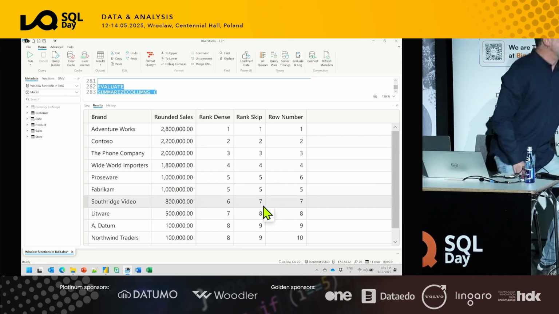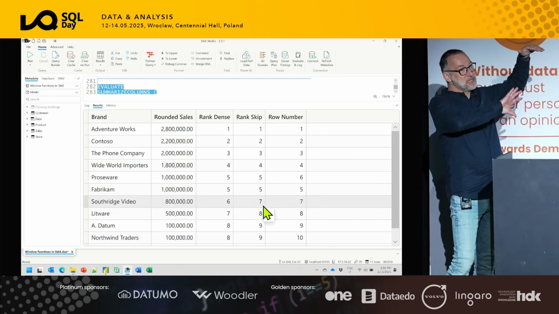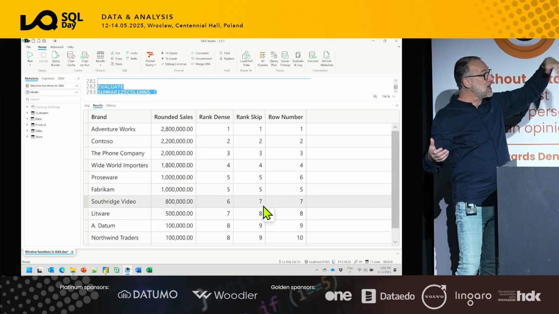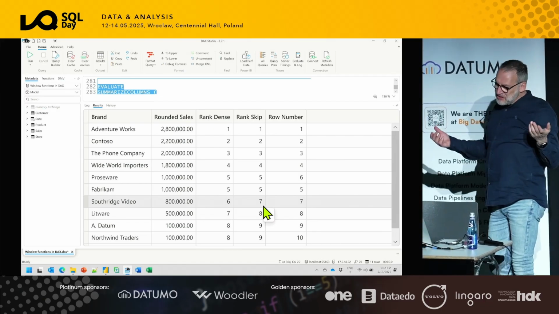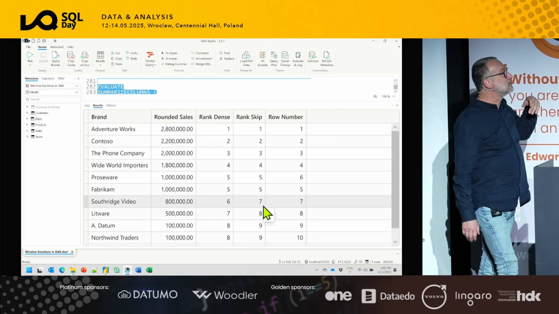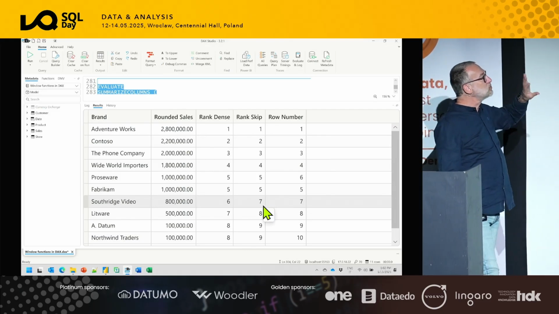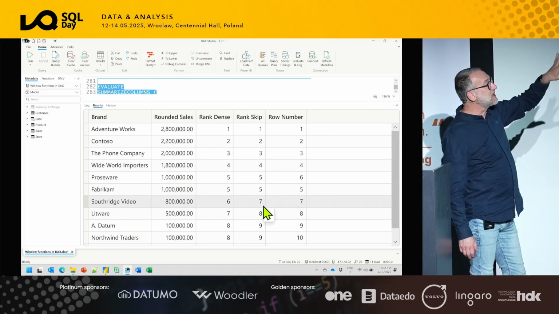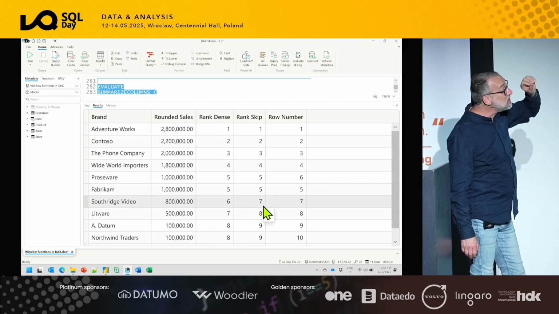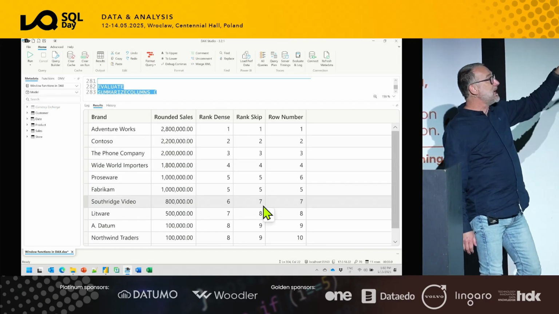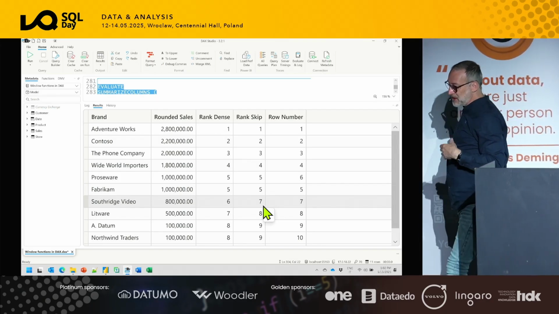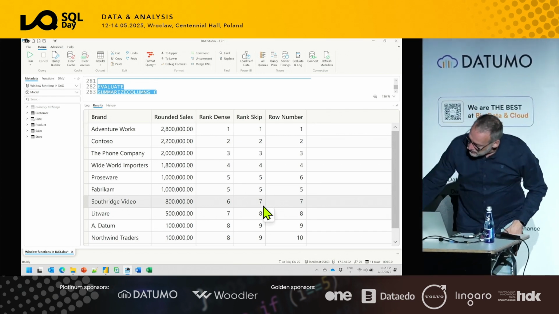Because it says, I counted 5 twice, so I skip some values, 6 does not exist, and I produce 7 again. Not to say that people love rank with skip. Whenever I have to do a rank, dense is definitely the best option. Even though people don't like neither rank dense nor rank skip. They always want something like the row number.